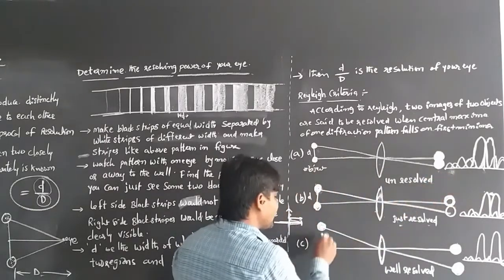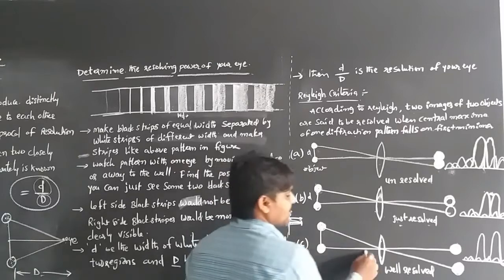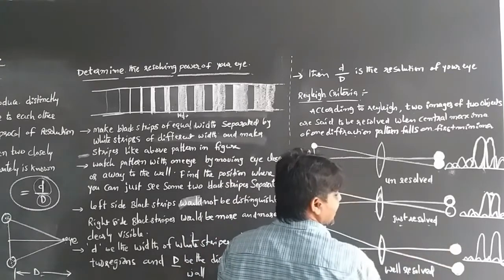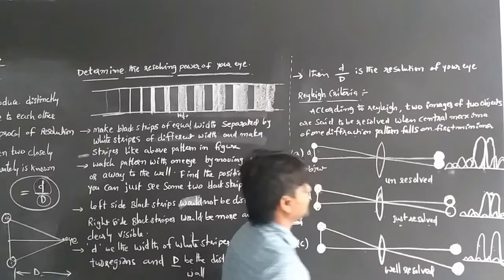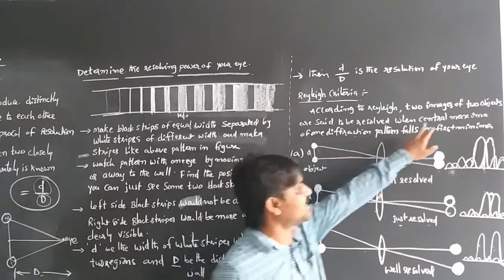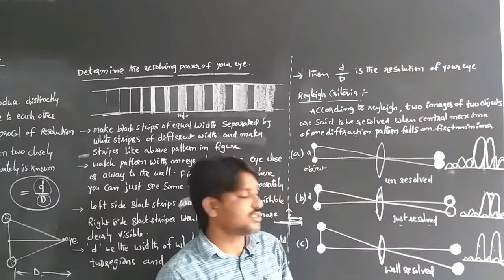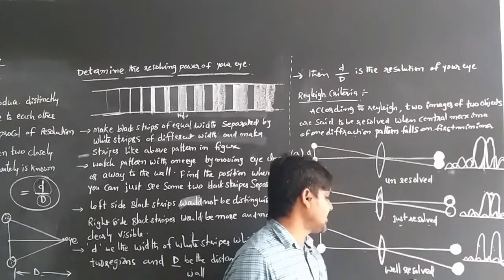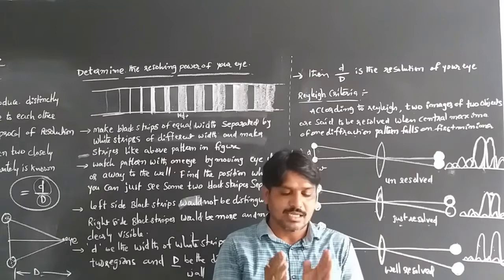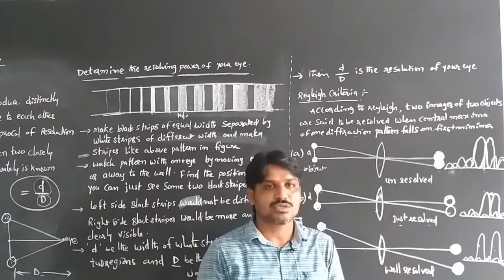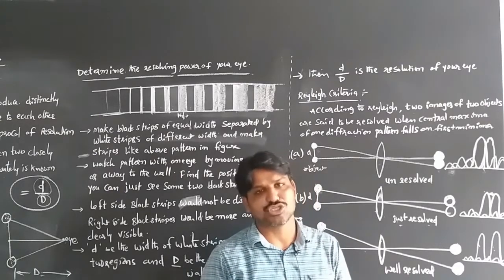And if we increase the distance further, then we can resolve the two objects separately, when the first central maxima is separated, that means it falls on the first minima. So this is about being well resolved, which depends on the separation, the resolution limit, and also the resolving power of an optical instrument.